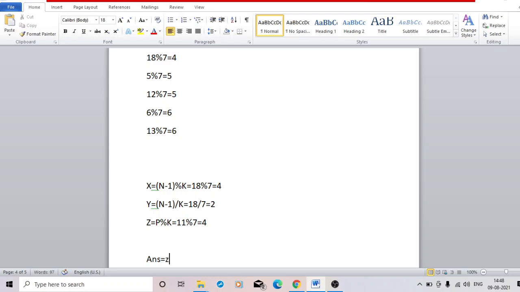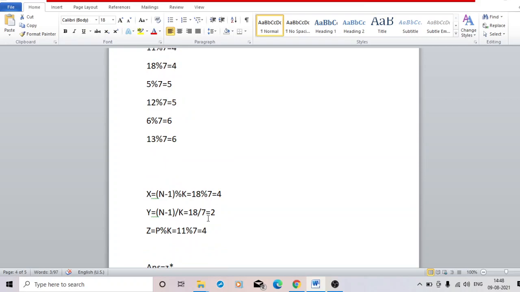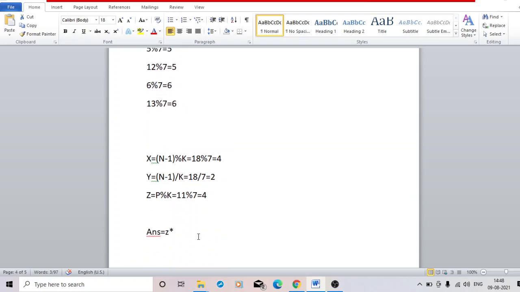4 is z, and for each mod it takes 3 days. 3 means this y plus 1. So if I use this z into y plus 1 formula, see how it will be answered. z is 4 into y plus 2 plus 1, it is 3, it will be 12.